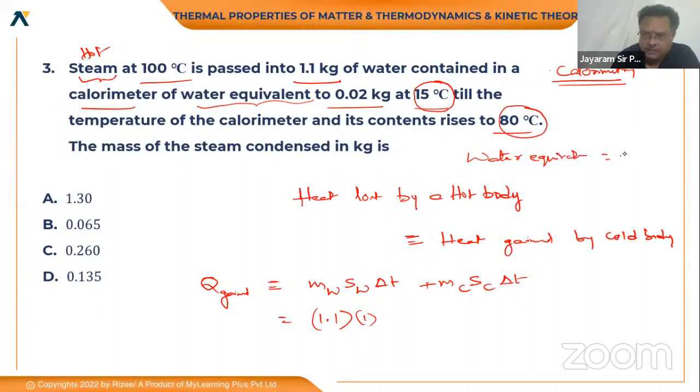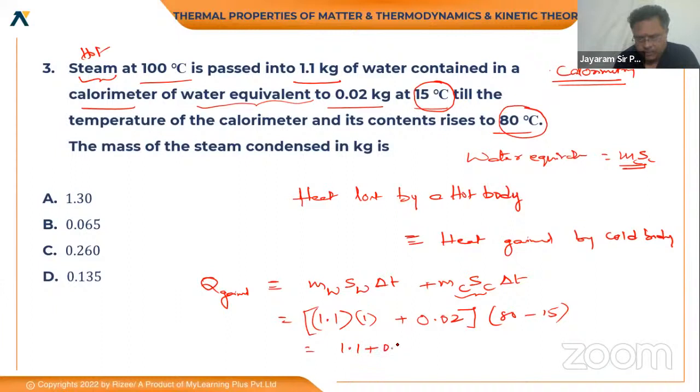It is nothing but mass into specific heat, m into s of the calorimeter, which is given as 0.02. The temperature rise is the same for both, which is 80 minus 15. So 1.1 plus 0.02, into 65.